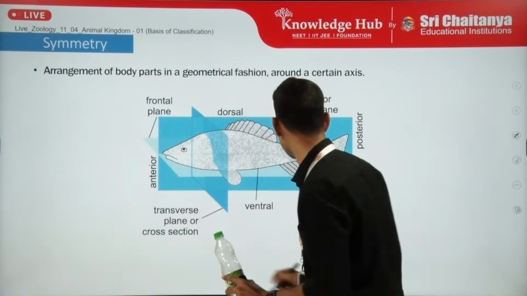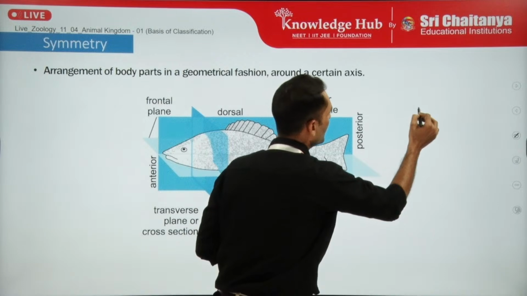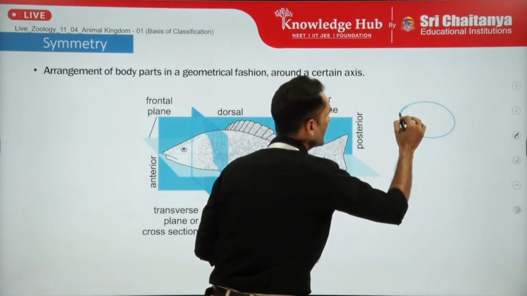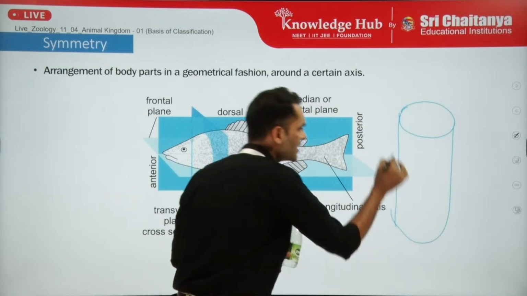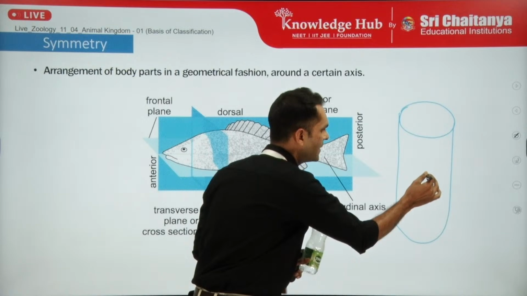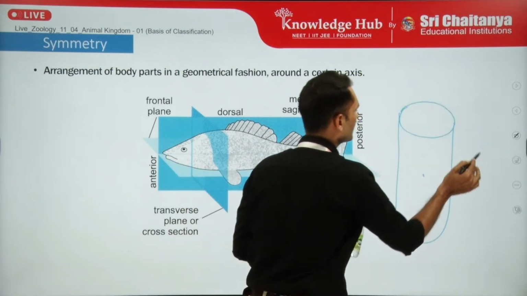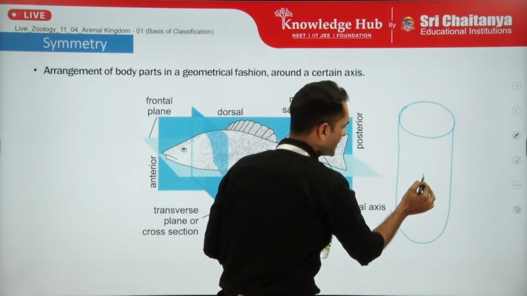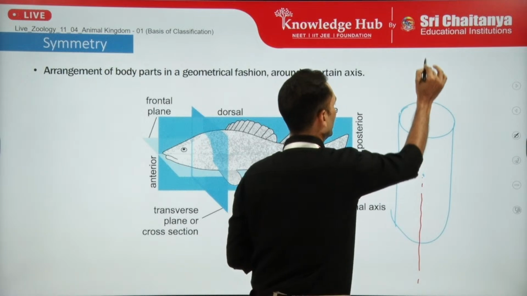So if I draw the diagram like this, let us suppose I am taking a cylindrical shape, an organism which has a cylindrical shape. The center point will be somewhat here. So you have to imagine an imaginary axis passing through this center point of the body, correct?